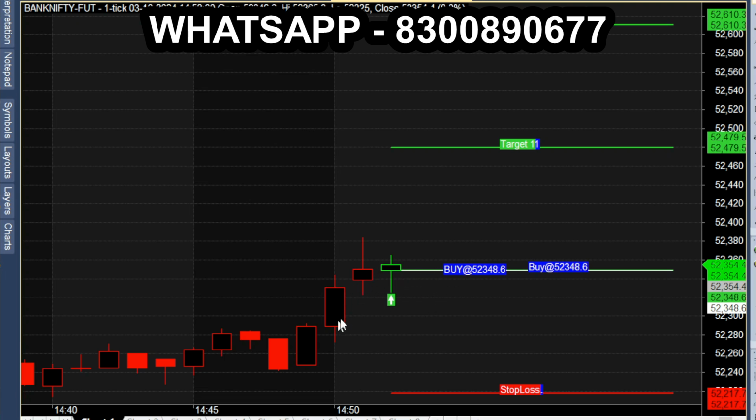Can you see that straight white line from green candle? That is our entry line. Above line is our target line. Below, the red color line is the stop loss line. So from 348 to 479, it's almost more than a 130 point first target range.